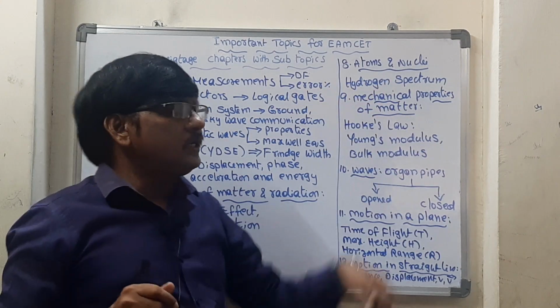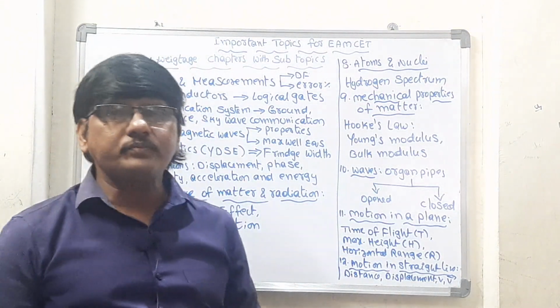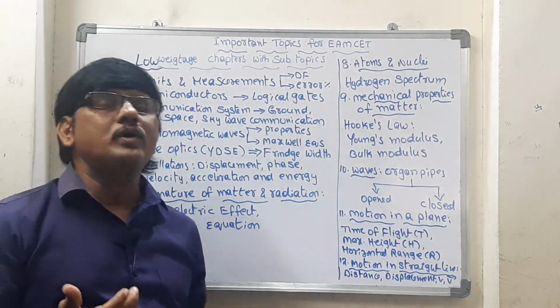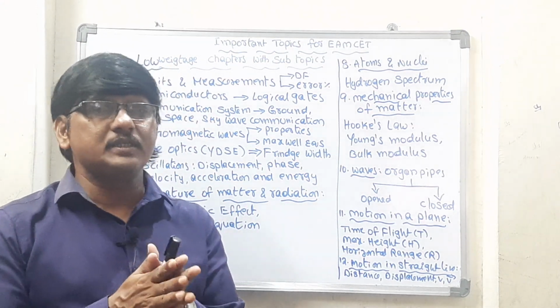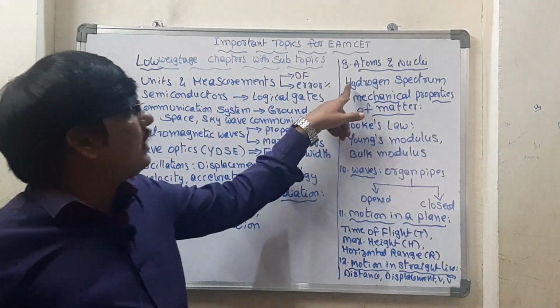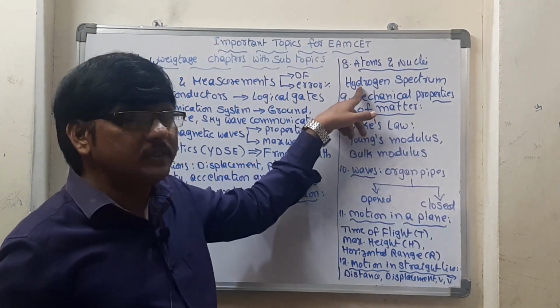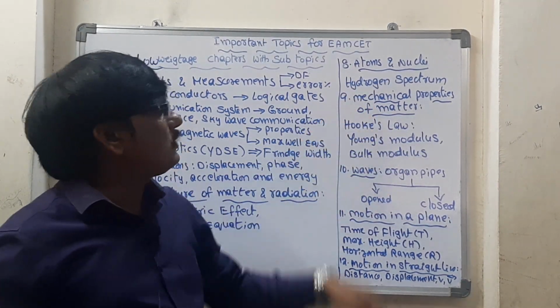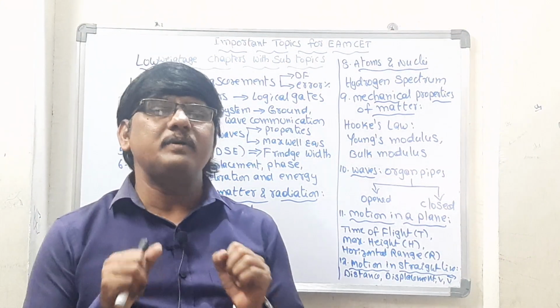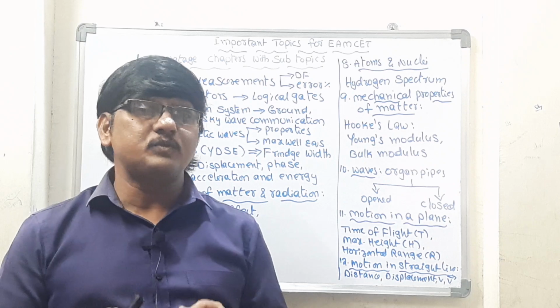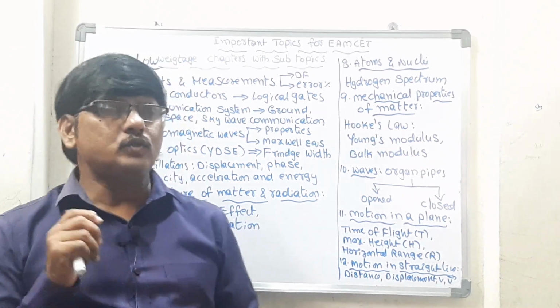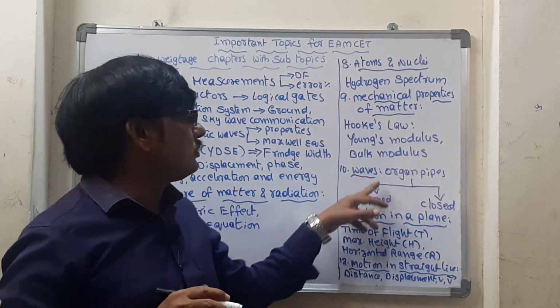And atoms and nucleus, you go through that once, hydrogen spectrum, and calculate the Lyman, Balmer, Paschen, Brackett, Pfund series, all those things, and how this will change, so you go through that formula, and you will get one question from this hydrogen spectrum. Next, mechanical properties of matter. In this one, Hooke's law is there, based on this one, Young's modulus and bulk modulus. Most probably you can expect one question from Young's modulus. So just go through the formulas once and how to solve the sums.